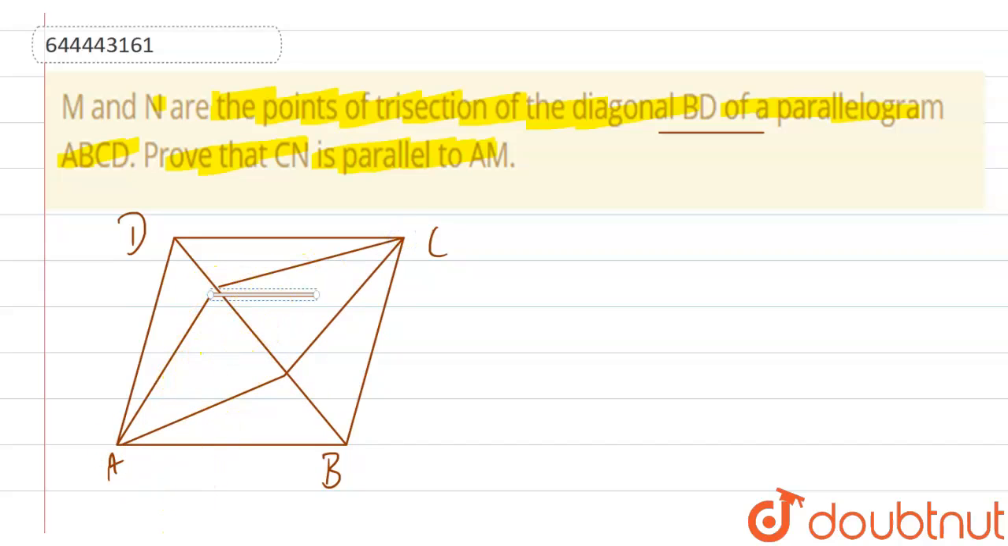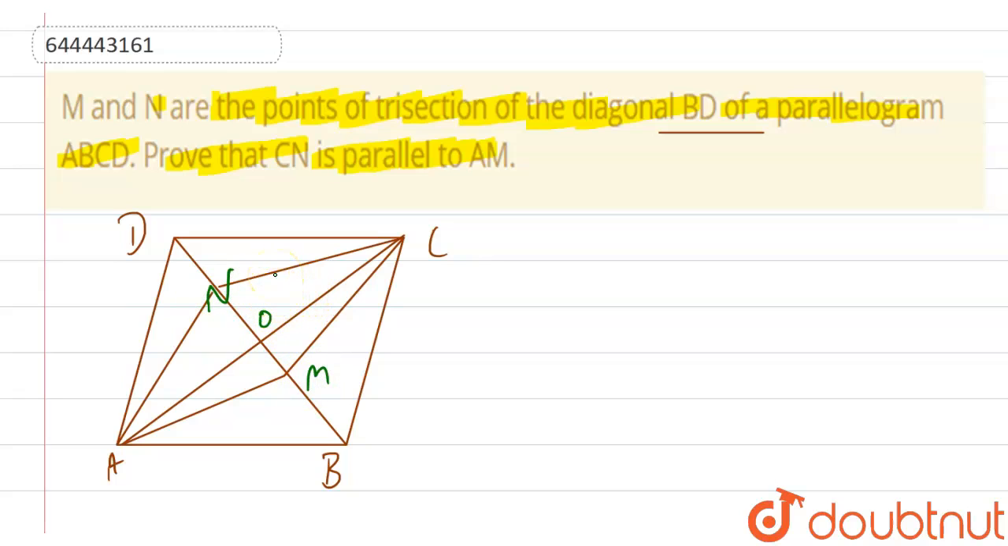Now let's draw one more diagonal of this, that is AC. If I draw one more diagonal AC, it will look like this. So this is what is given to us. Now let's name the remaining parts: this is N, this is M, this is O. Now we have the diagram.